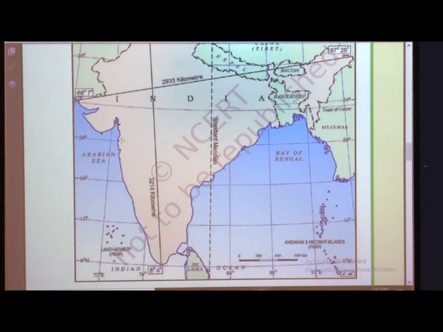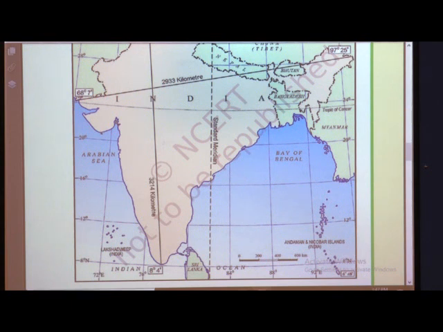So at the 22 degree latitude it becomes triangular, it becomes taper, and it extends southward toward the Indian Ocean. The Indian Ocean is here, and from here to here it extends totally in the taper, triangular shape, dividing it into two seas: the Arabian Sea on the west and the Bay of Bengal in the east. See here, the Arabian Sea is a part of India's coastal area located on the western side, and the Bay of Bengal is a part of India, located on the eastern margin of India. So this is the size of India.